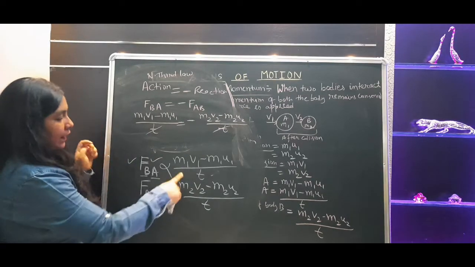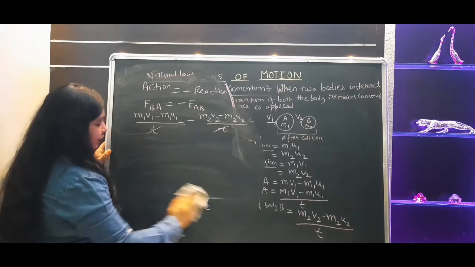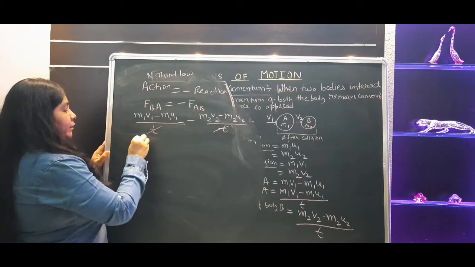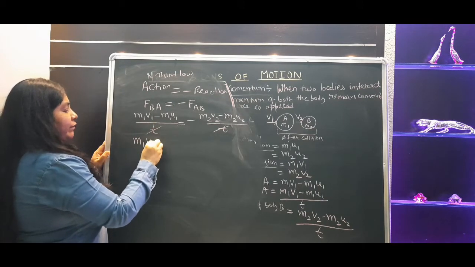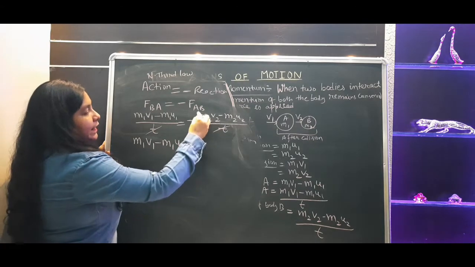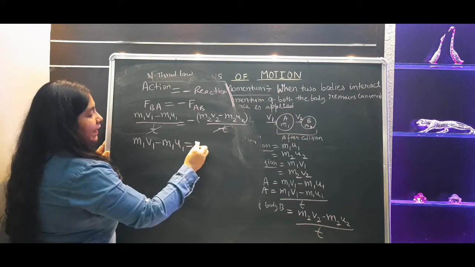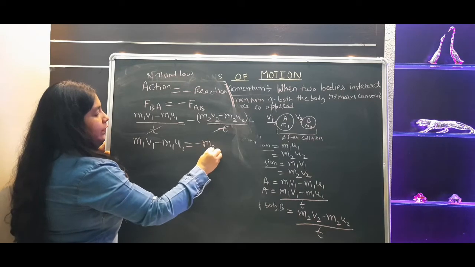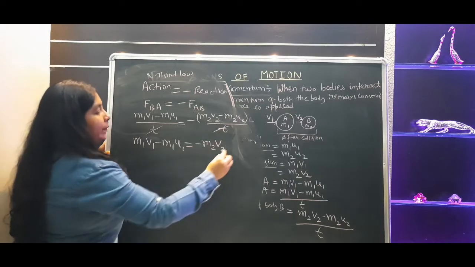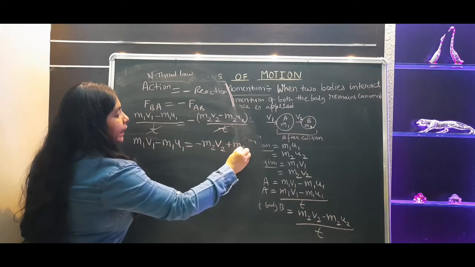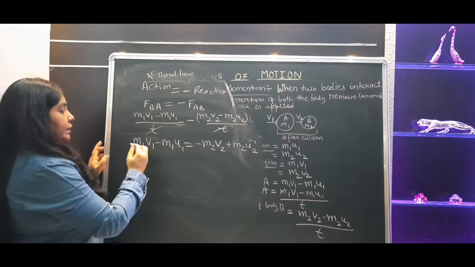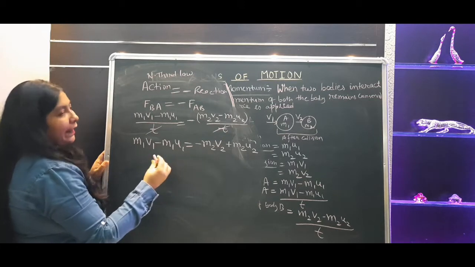Now we will solve this. I just copied it here. Now we will solve this equation. It's very simple to solve. Mathematically we will solve it. Let's copy this M1V1 minus what? M1U1 is equal to minus, so obviously there will be some changes in sign, so just change the sign of these two. It will become minus M2V2, and this minus M2U2 will become plus M2U2, right?